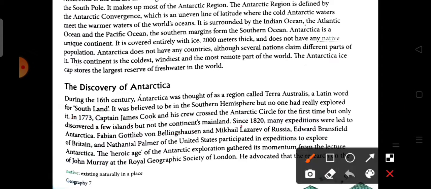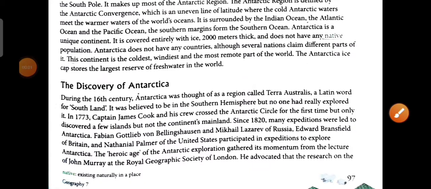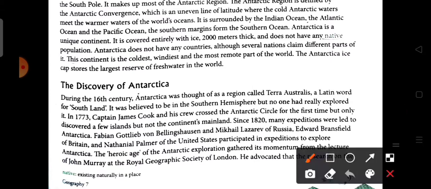From 1773 to 1820, many expeditions were led to Antarctica. Fabian Gottlieb von Bellingshausen and Mikhail Lazarev of Russia, Edward Bransfield of Britain, and Nathaniel Palmer of the United States participated in the expedition to explore the Antarctic.